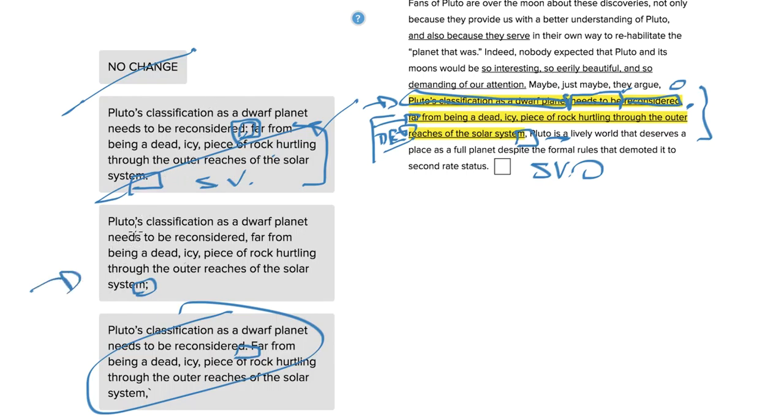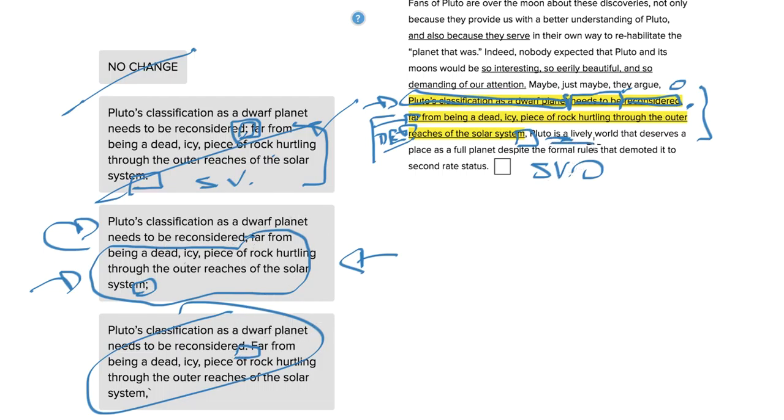And for answer choice C, Pluto's classification as a dwarf planet needs to be reconsidered, comma, far from being a dead icy piece of rock hurtling through the outer reaches of the solar system. So if you did this, that would imply that this is just a meaning part now. This part of the sentence has something to do with the previous part of the sentence, rather than the other way around.